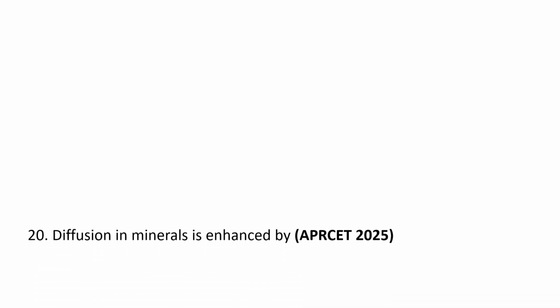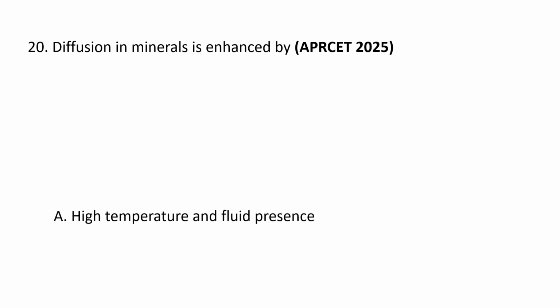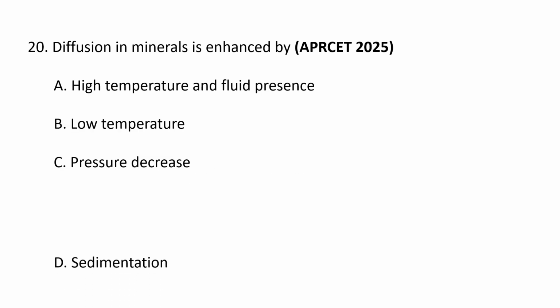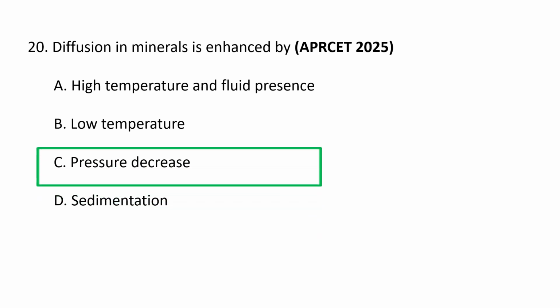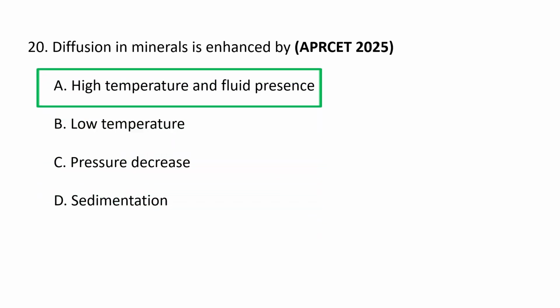Next question. Diffusion in minerals is enhanced by A. High temperature and fluid presence, B. Low temperature, C. Pressure decrease, and D. Sedimentation. Diffusion in minerals is enhanced by high temperature and fluid presence. Diffusion in minerals is enhanced by several key factors, primarily high temperature, the presence of water or other volatile species, and the concentration of defects in the crystal lattice.